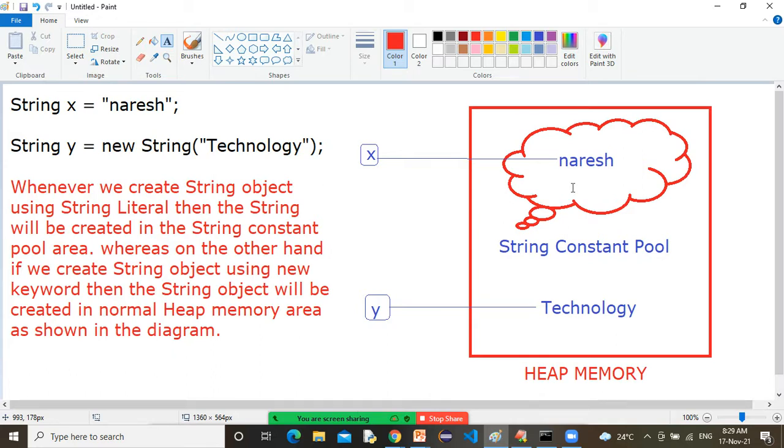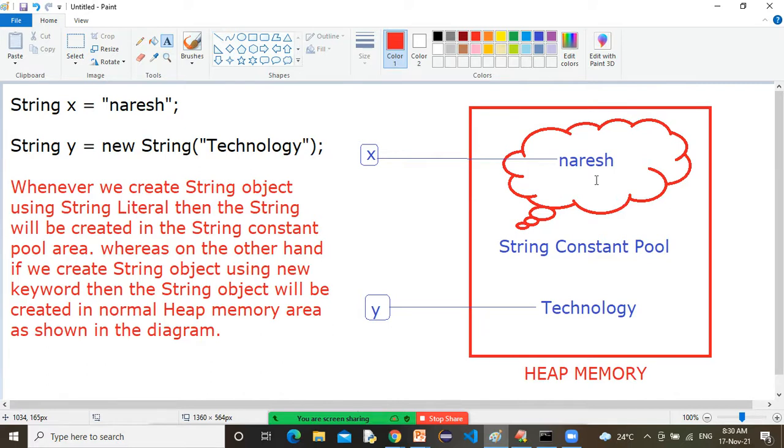Tomorrow I will discuss why the string constant pool is not subject to garbage collection, and how the JVM manages the memory inside the string constant pool, how it is happening internally. Everything we will discuss tomorrow.